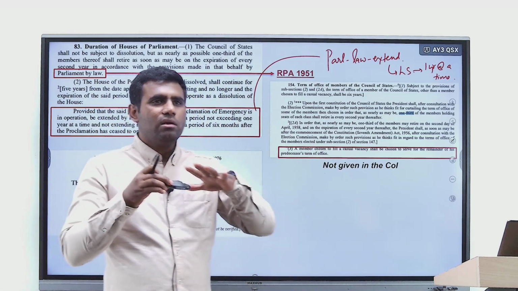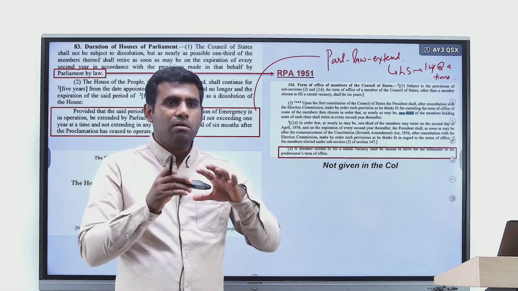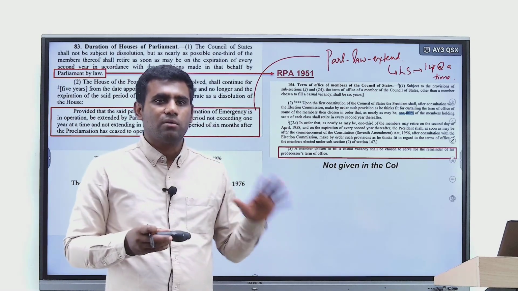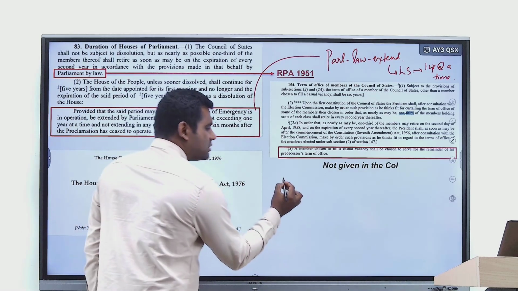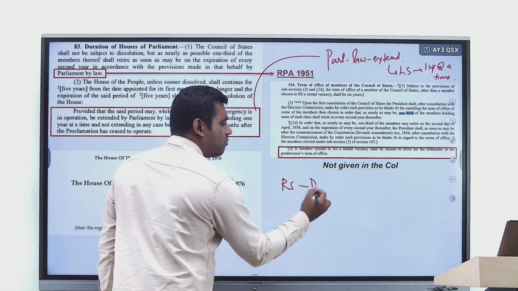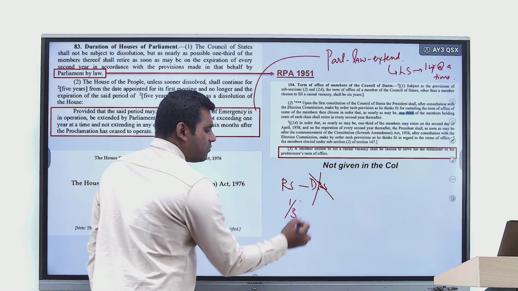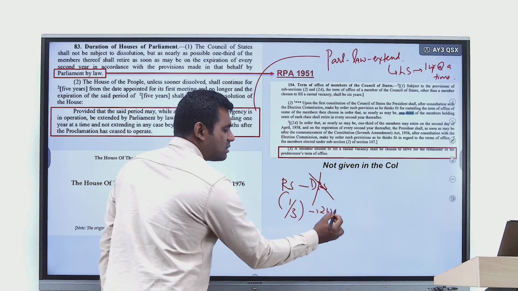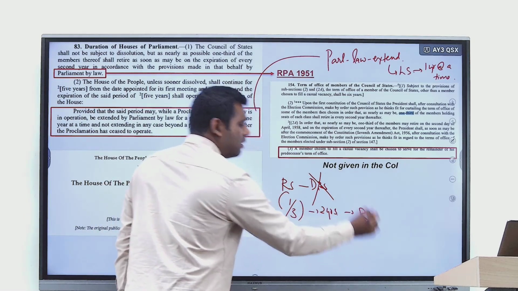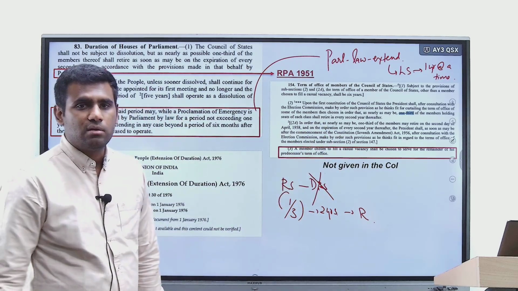Constitution is very, very skeletal in nature. Only very broad outlines have been given. What does it say? Constitution simply says Rajya Sabha shall not be dissolved, and 1/3 of the members of Rajya Sabha every 2 years shall retire. That's all. Nothing else is given.